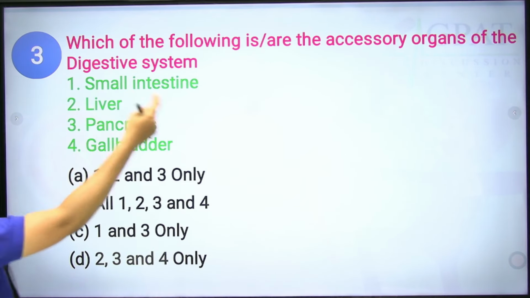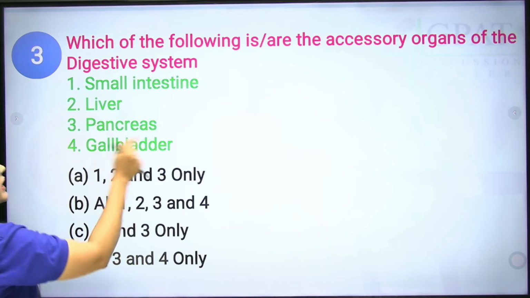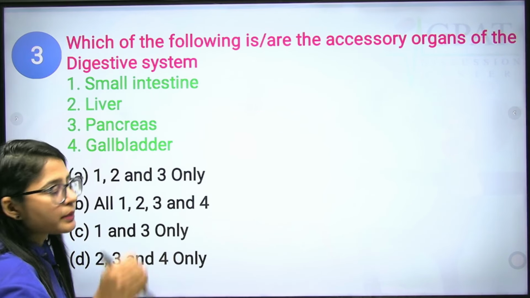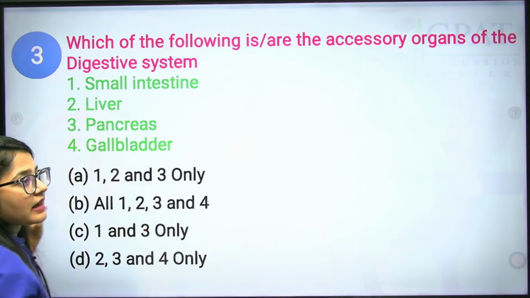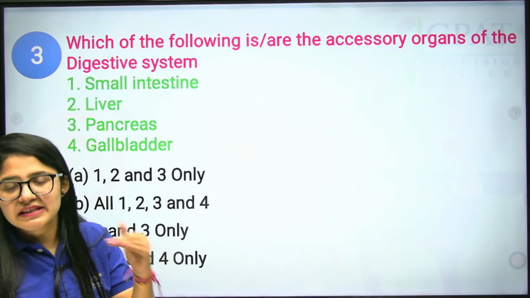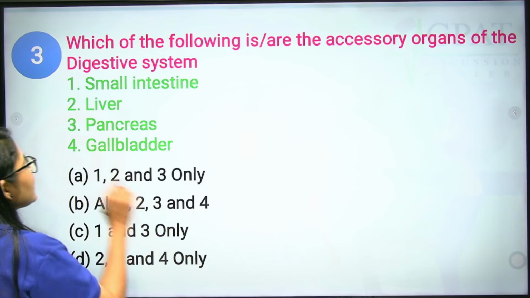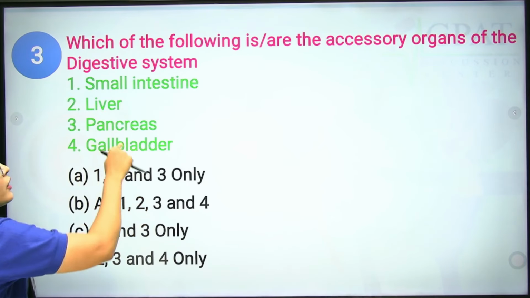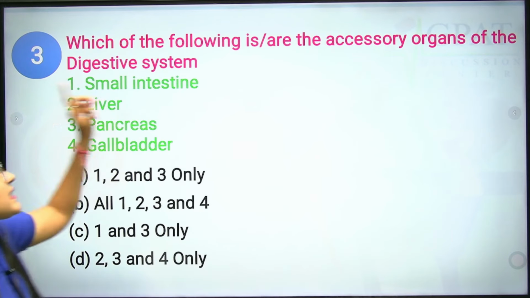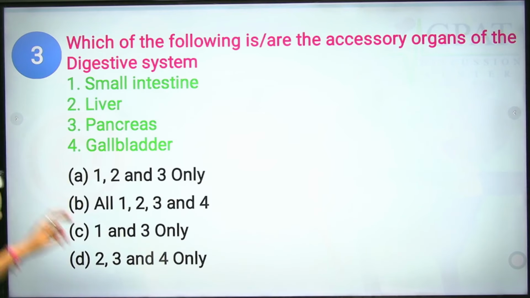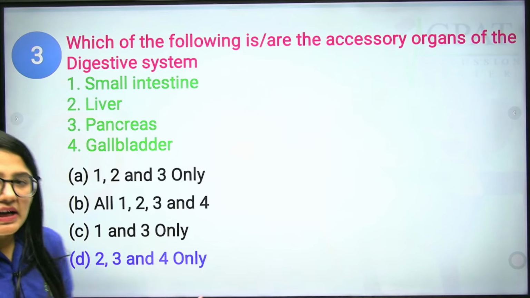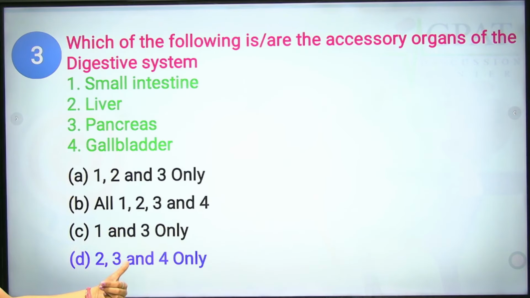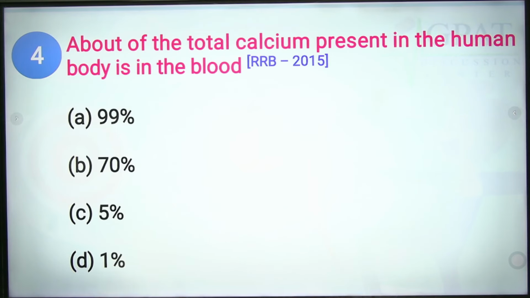The liver produces bile, which helps in digestion of fats. The pancreas produces insulin, glucagon, and somatostatin, where somatostatin inhibits gastric acid secretion. Next we have the gallbladder, which stores the bile. Clear? So all of them are accessory organs except the small intestine. So options 2, 3, 4 are correct. So option D will be the correct answer, that is 2, 3 and 4. Okay, now the next question.